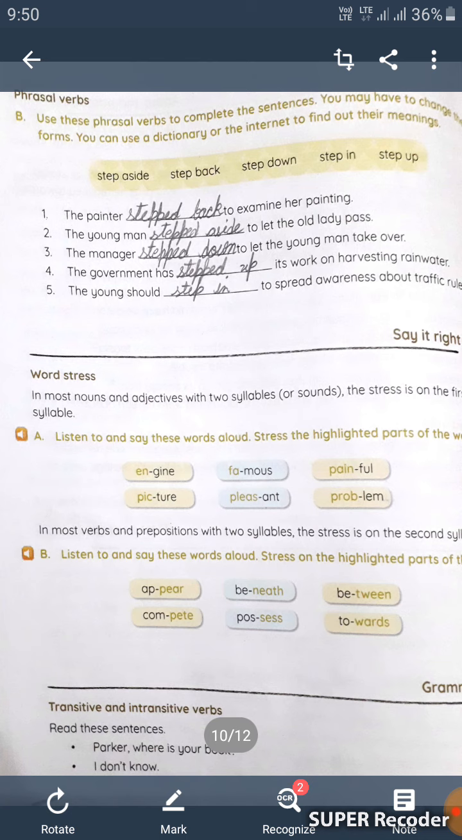Next part is word stress. In most nouns and adjectives with two syllables or sounds, the stress is on the first syllable. Listen to and say these words aloud. Stress the highlighted parts of the words.